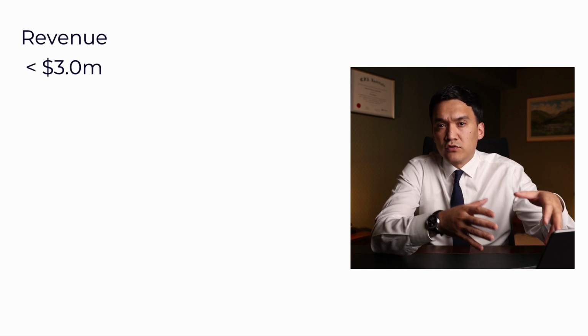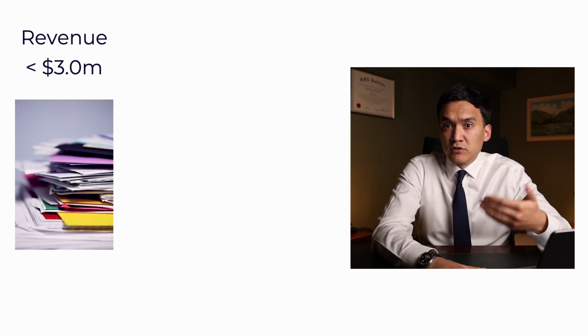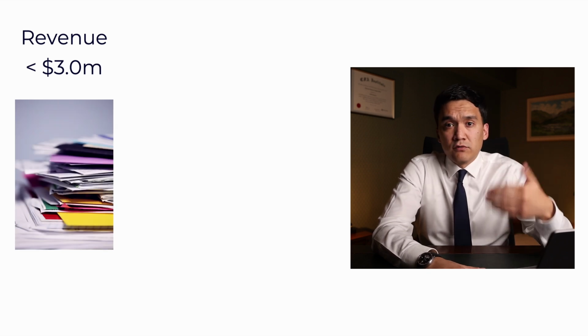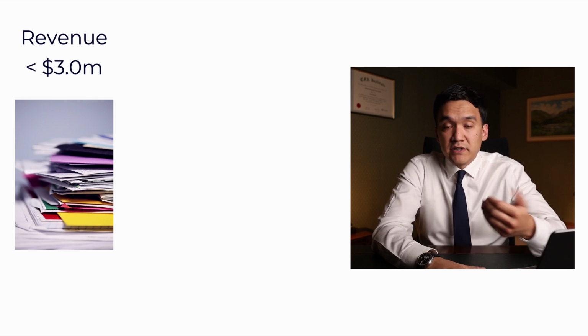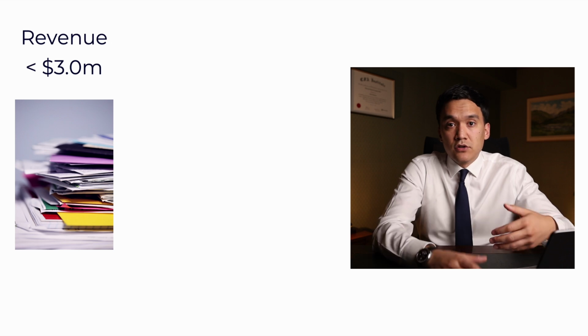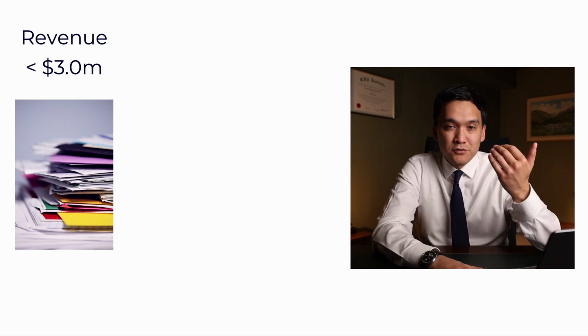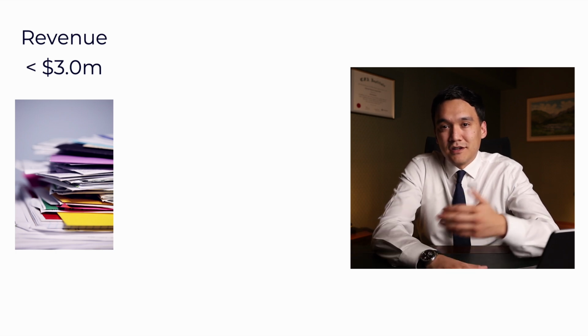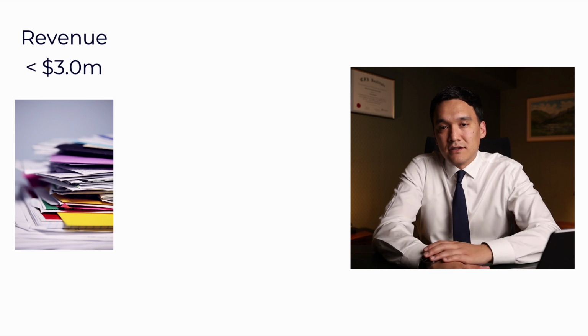I would categorize companies into three buckets. First are the smallest ones with revenue below $3 million. And these are the companies that are the most difficult to work with because they don't have an accounting department or finance department, and the accountant of the company might not have enough experience. So you need to work closely with the accountant, with the CEO and the owners to get the historical financial data. And it might mean that you will have to look into the accounting notebooks and the raw data to try and build something that represents the historical performance.